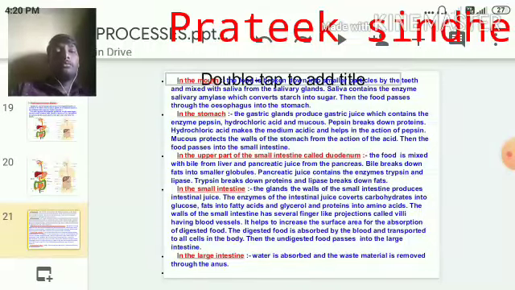In the stomach there is a presence of glands. The glands are called gastric glands, and these gastric glands produce gastric juice, and the gastric juice contains the enzyme called pepsin, hydrochloric acid and mucus. The first very important one is pepsin. We should know about pepsin. What is the role of pepsin? Pepsin breaks down proteins. Pepsin is an enzyme which acts on the protein and converts it into amino acids.